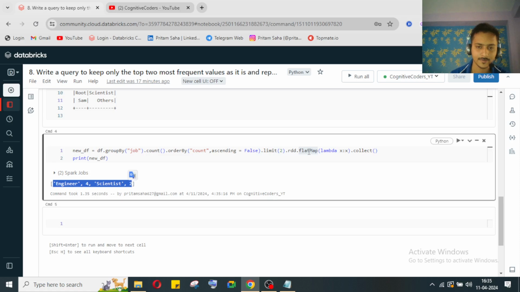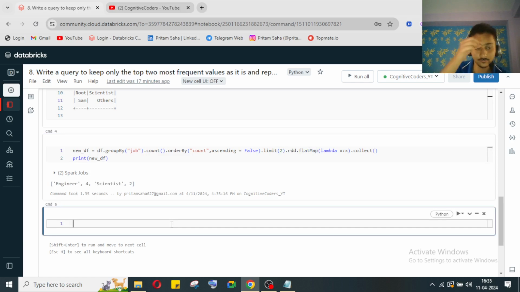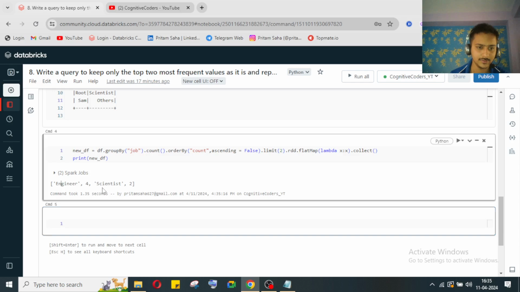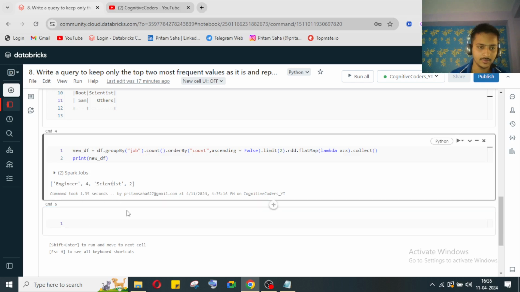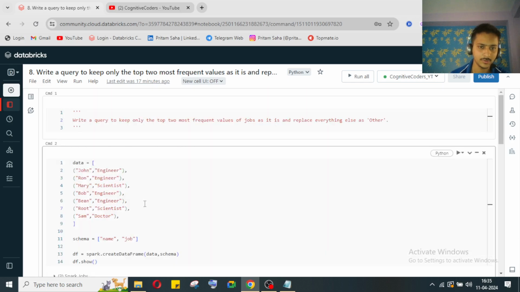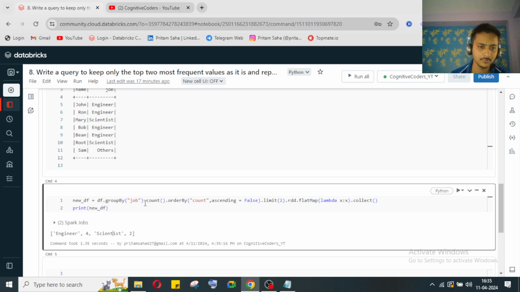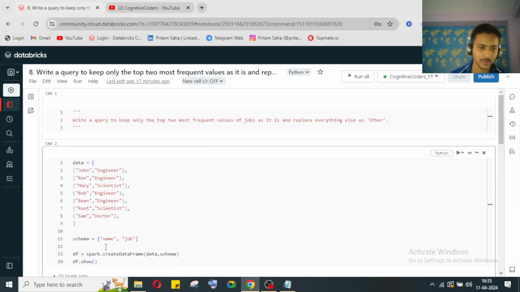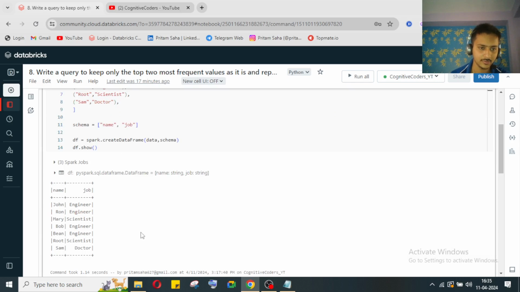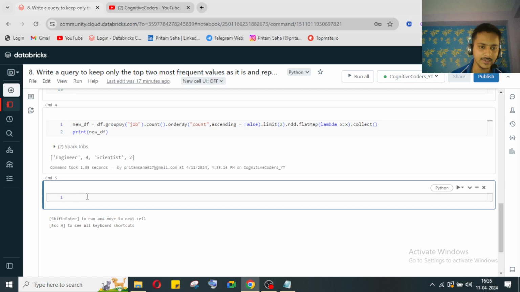Okay, so now we are getting our data. The engineer and scientist both are the most frequent job category. Okay, so now in our main data set, what we have is df. DF is our main data set. Okay, so now in DF we can check, so here final DF. I'll click run on the final DF variable and df dot.